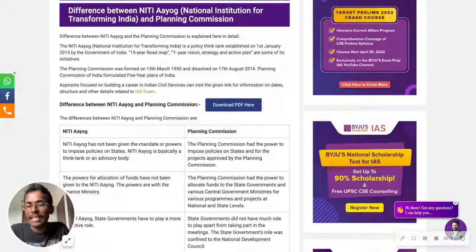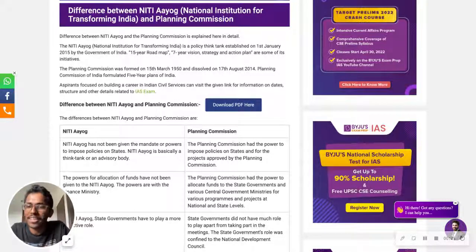So today we'll be basically learning about the Planning Commission as well as the NITI Aayog. Some of you were asking me, Pawan, don't just put up the PPT, even show us where you're getting the materials and resources. What I can suggest is that if you are taking up any governance topic, there are many free sites, like Byju's, or if you're learning about NITI Aayog itself, you can go to the NITI Aayog website itself and learn.